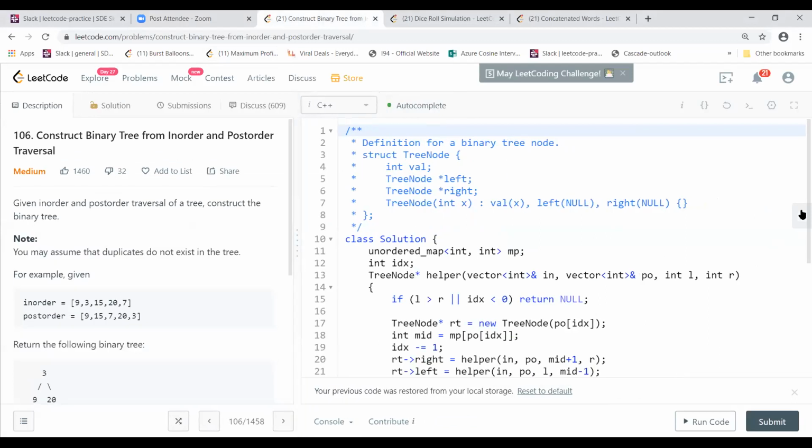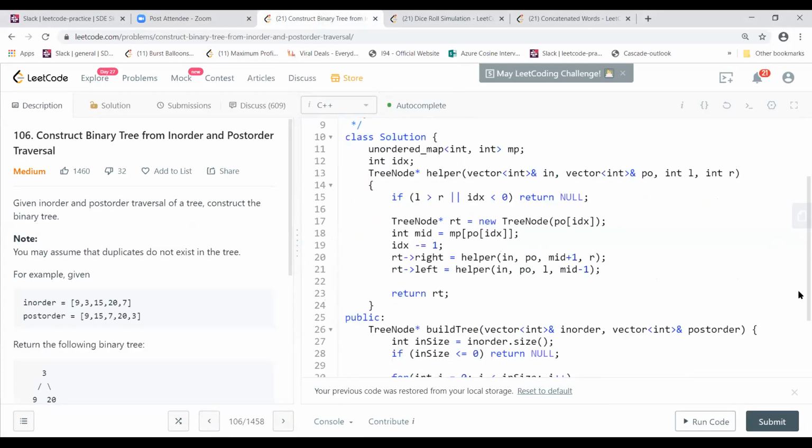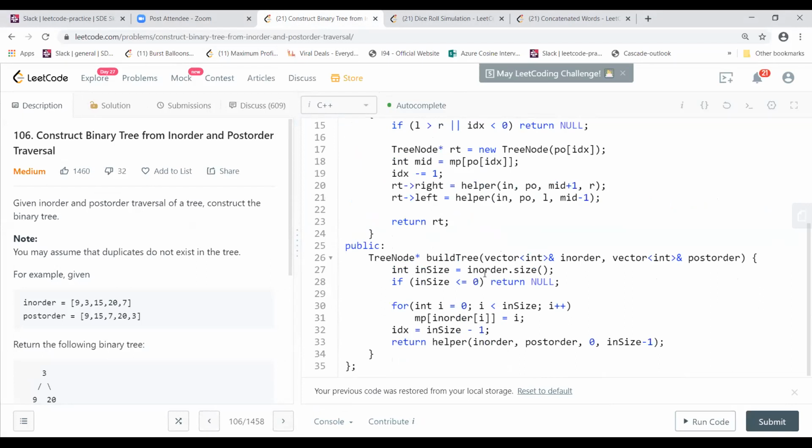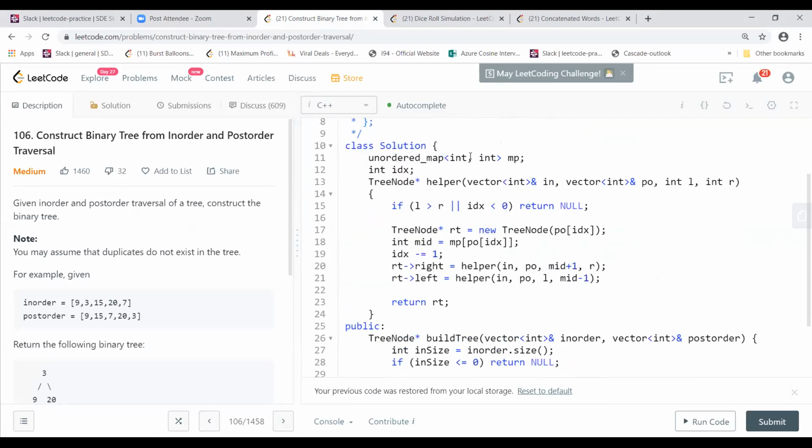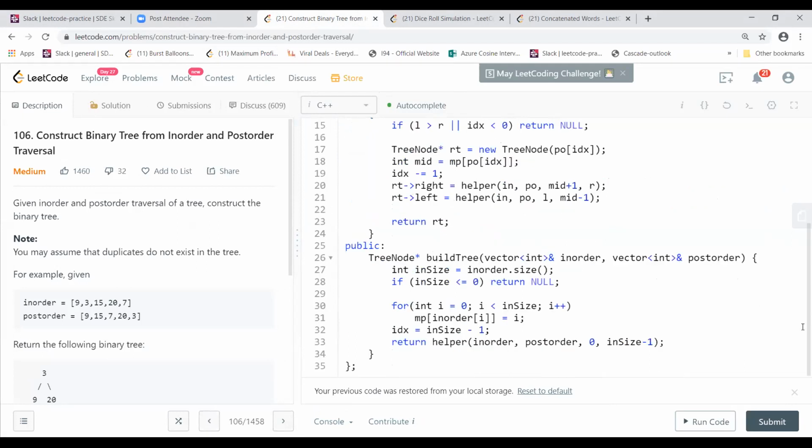So I think Dilip was also saying this, right? Here what I'm doing is I'm using an unordered map. In this unordered map I'm storing all the indices of the in-order one. I just store the index of each and every in-order value in the map.